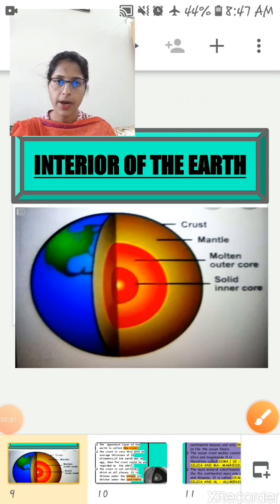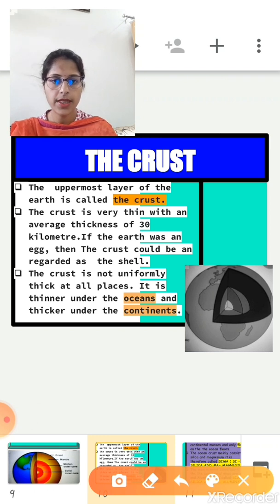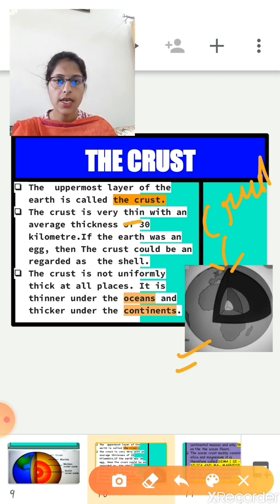Now let's understand about the layers one by one. So the first layer is the crust. Just look at this diagram. The first or the uppermost layer of the earth is called the crust. And the crust is very thin, with an average thickness of about 30 kilometer. If the earth was an egg, then the crust could be regarded as the shell that protects the earth. The crust is not uniformly thick at all places. That is, thinner under the ocean and thicker under the continent.